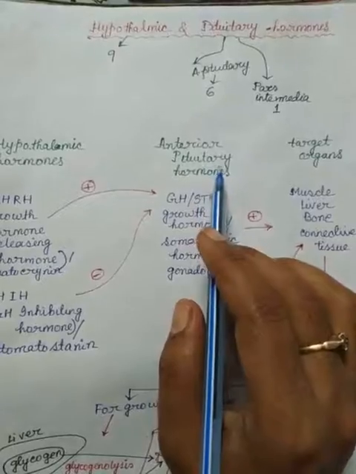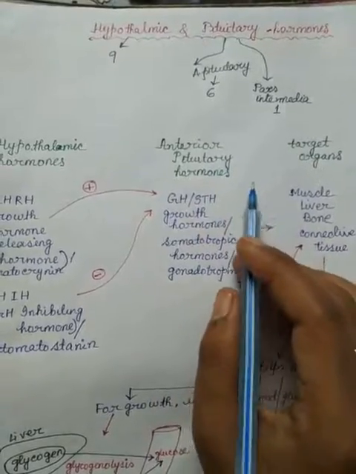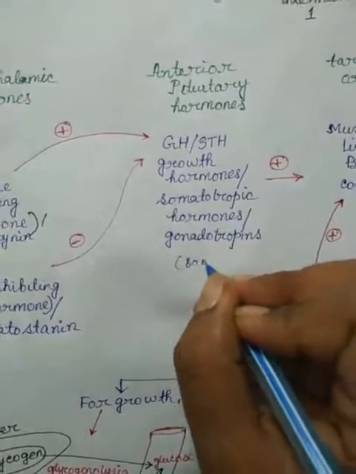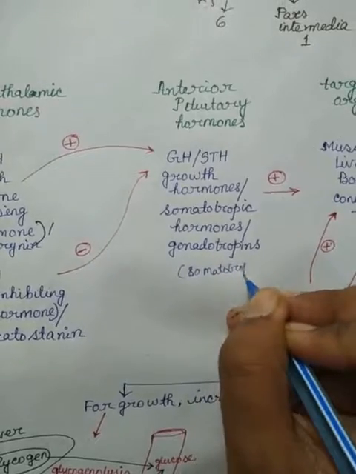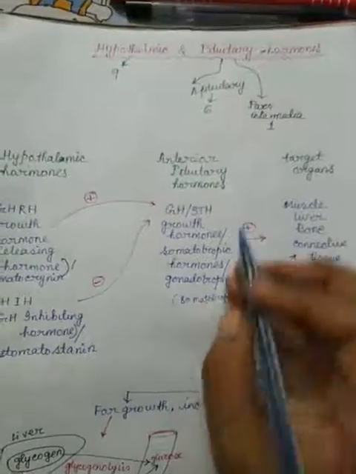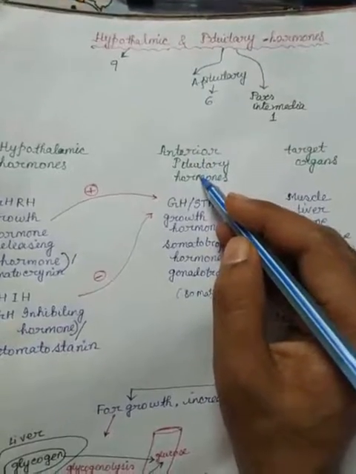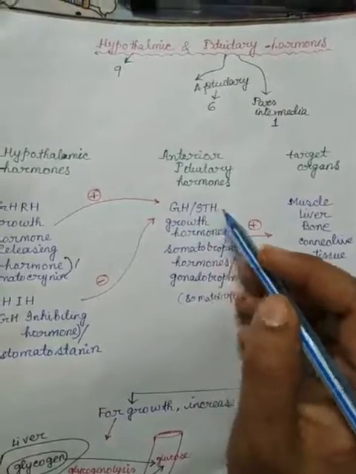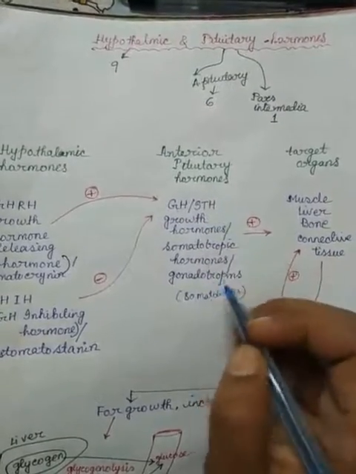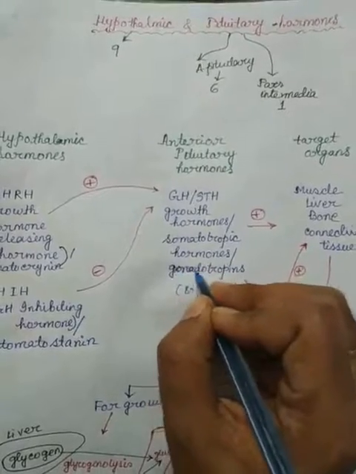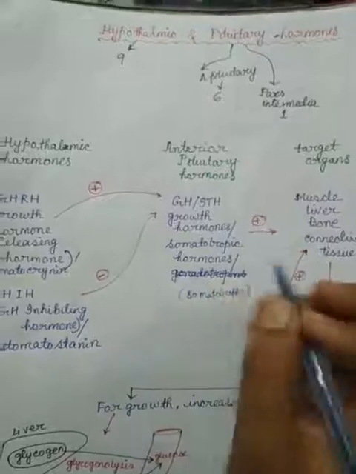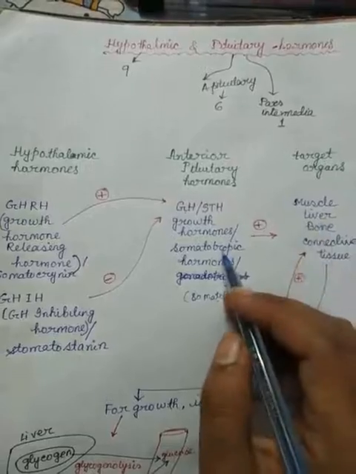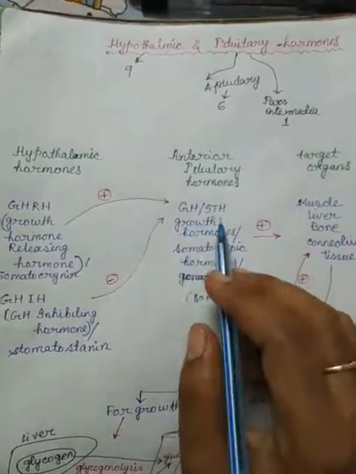In the anterior pituitary there are specific cells called somatotropes, which we discussed in the previous class. From the anterior pituitary, growth hormone, GH, or STH, somatotropic hormone, or somatotropin, is released.